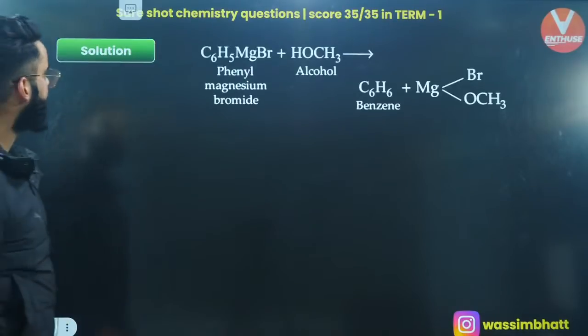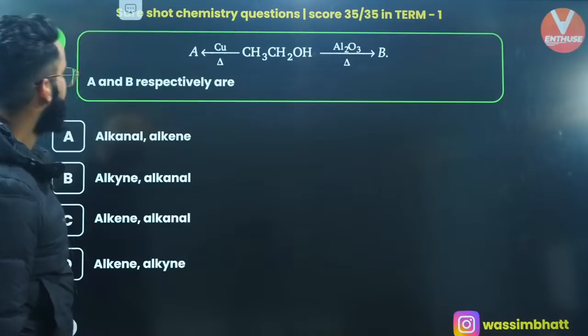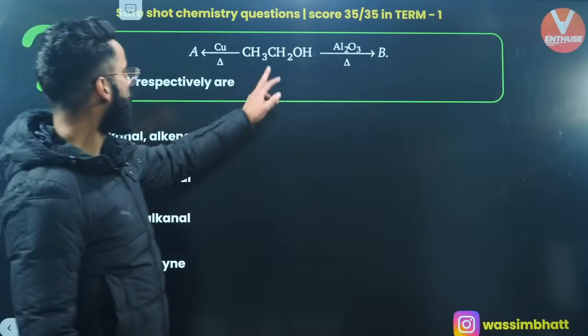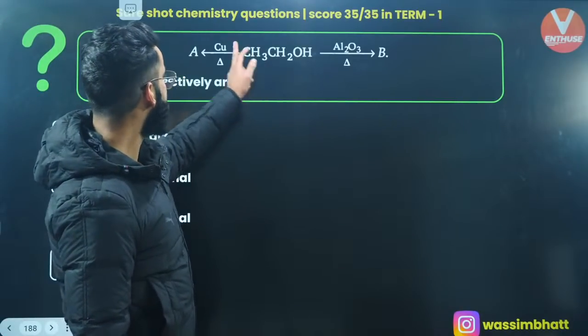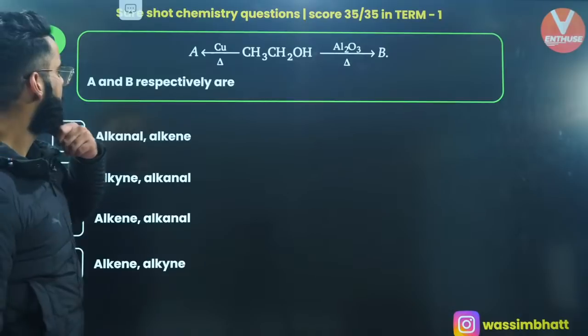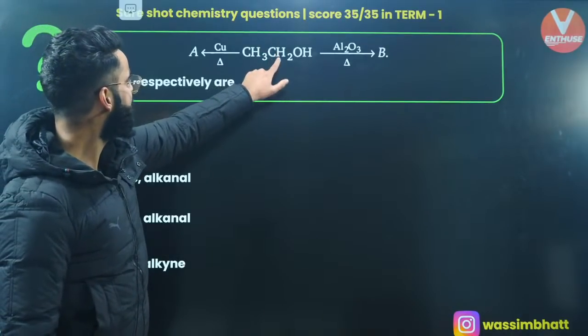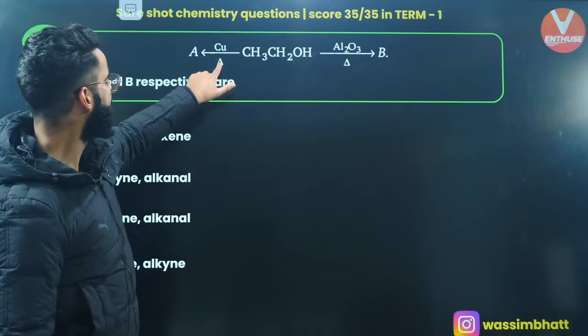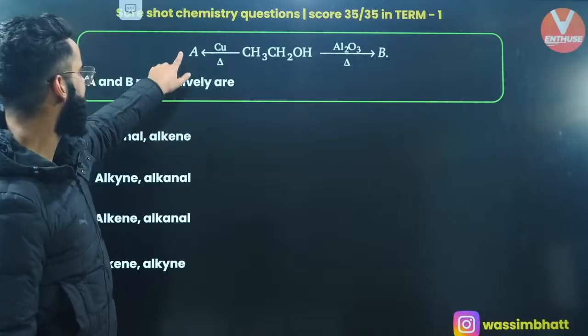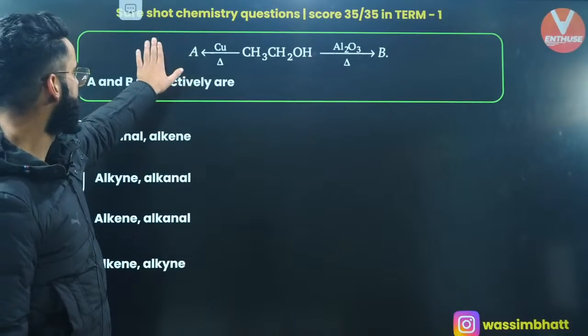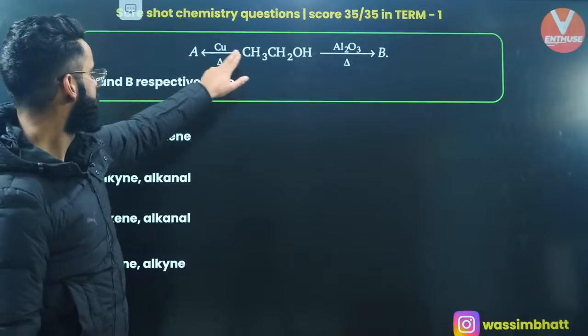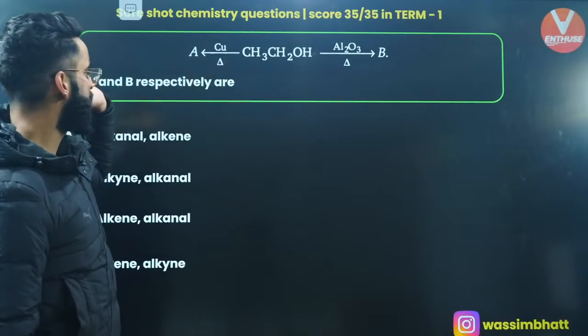Okay, one more. We are starting with the 1 degree alcohol. On reaction with copper, what is it going to give? 1 degree alcohol, in presence of copper and heating, is going to get converted into the aldehyde. So this is first of all your alcohol, and this A is going to be aldehyde.